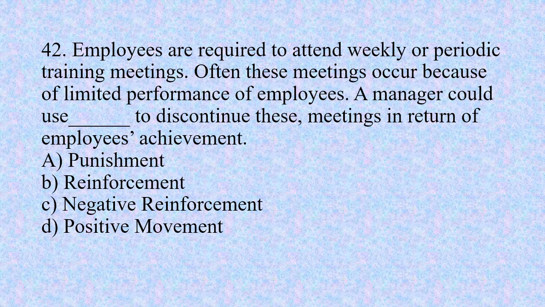Number 42. Employees are required to attend weekly or periodic training meetings. Often these meetings occur because of limited performance of employees. A manager could use dash to discontinue these meetings in return for employees' achievement. Option A, punishment. Option B, reinforcement. Option C, negative reinforcement. And option D, positive punishment. The right option is C, negative reinforcement.